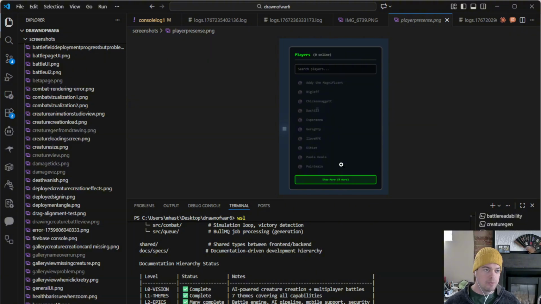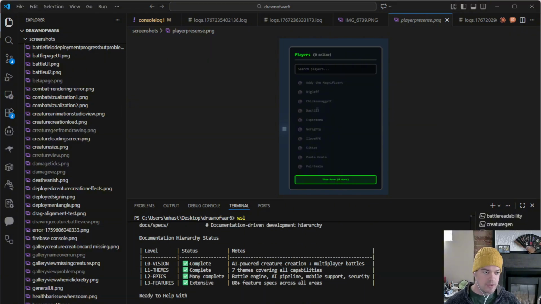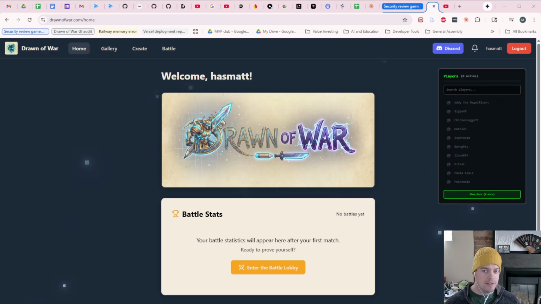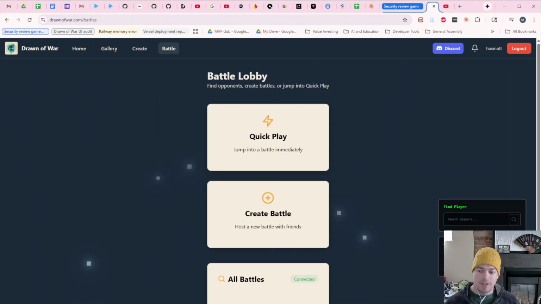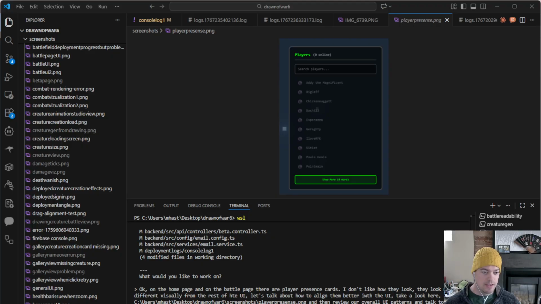So let's see what Claude determines in terms of how this looks, which does look pretty different from the rest of the UI, which I can show you again here. I've got this nice base blue and parchment color, and then we've got this matrix color over here. So I want to make that look a little bit better just to begin with. And then this is kind of hard to read. It's small. And then over here, it's not really positioned super intentionally in the overarching UI. We've got a lot of dead space. So there's a good amount of work to do here, but for this first step, I'll get it to look right. So let's see what Claude says.